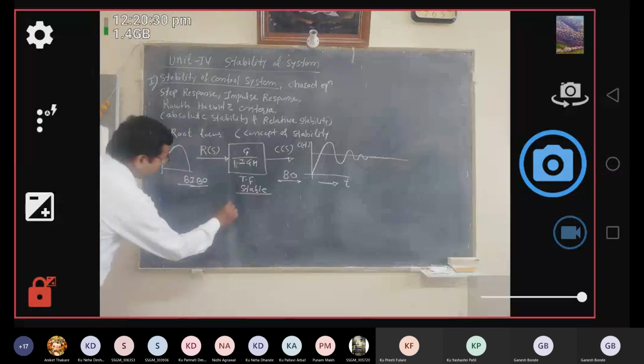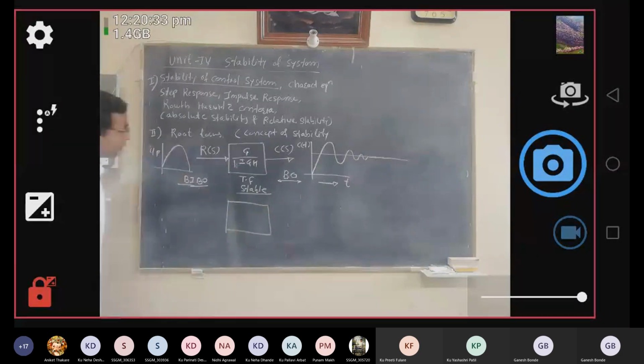Okay. Then the second example. Let's say again, this is G upon 1 plus GH, with negative feedback. The input applied to this system is again R of S, and the output is C of S. So let's say again, a bounded input is applied to this system. But for the given system, if you see the time response for this bounded input, this is the graph of C of t versus time t. And in this case, you are getting an output response like this.